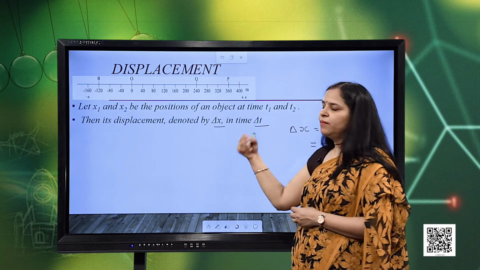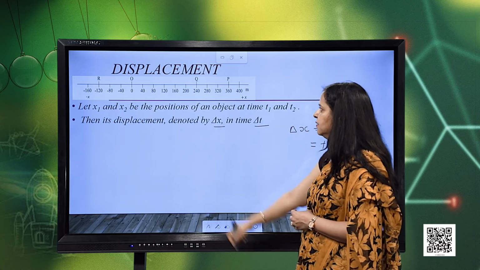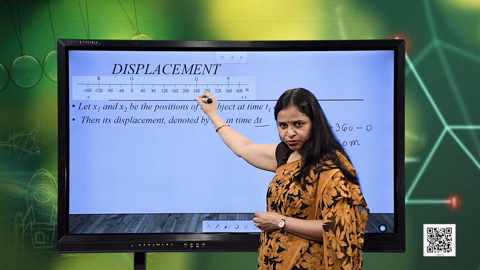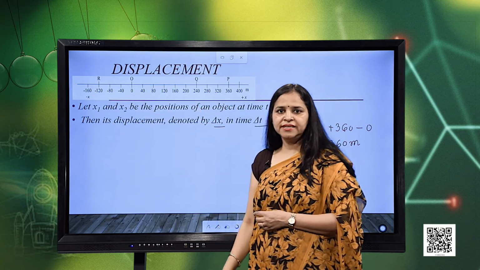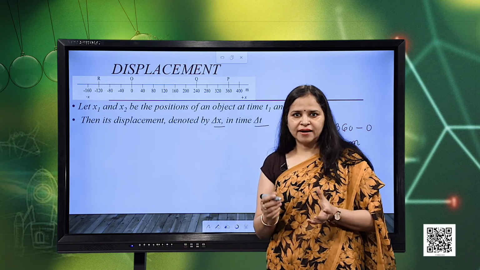Now, I take one more example. Suppose the particle starts from O, reaches point Q, and then returns to point O. In that case, how to calculate the distance?